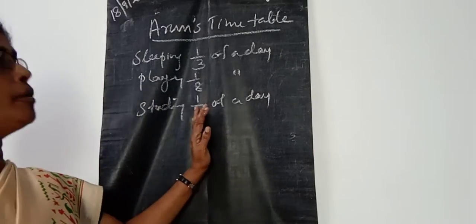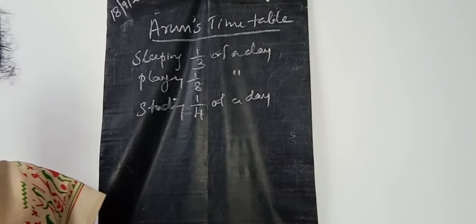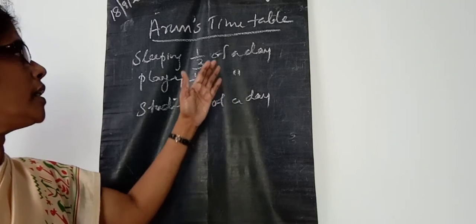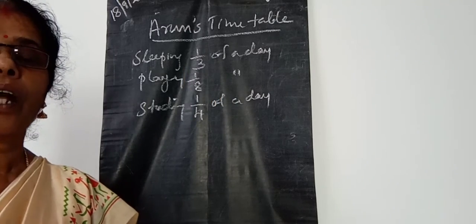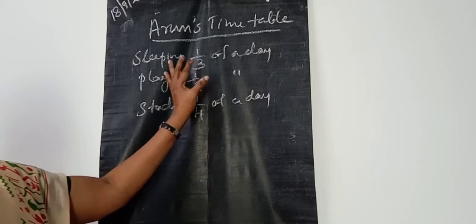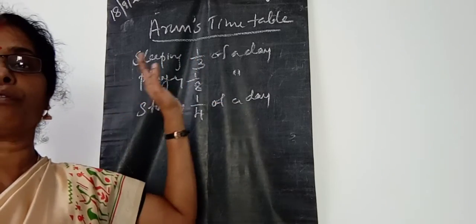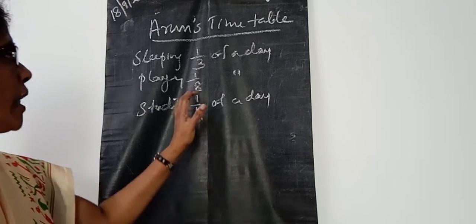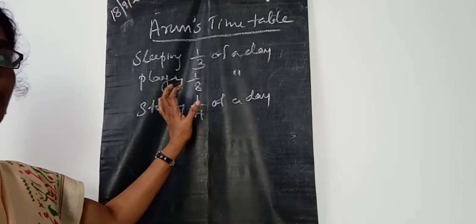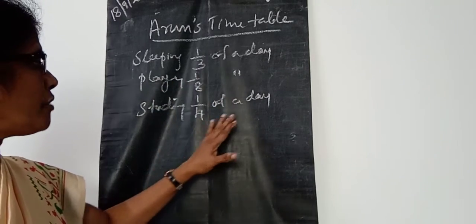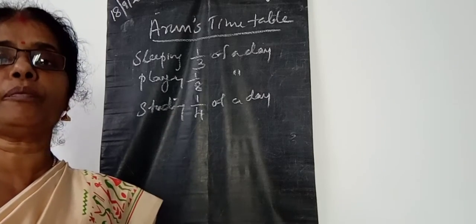Yes, look here, all of you. First one is Arun's timetable, already given here. What is it telling us, children? 1/3 of a day is used for sleeping, 1/8 part of a day is for playing, and 1/4 of a day is taken for studying.